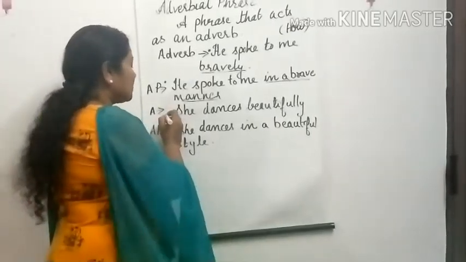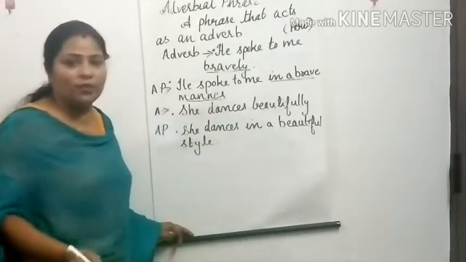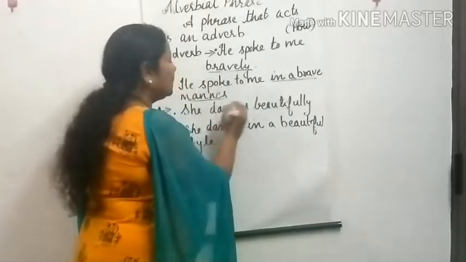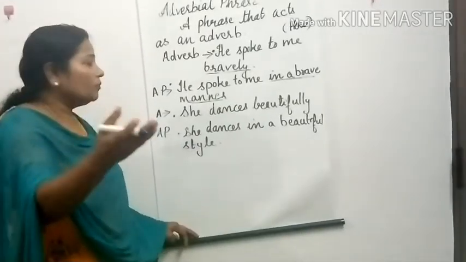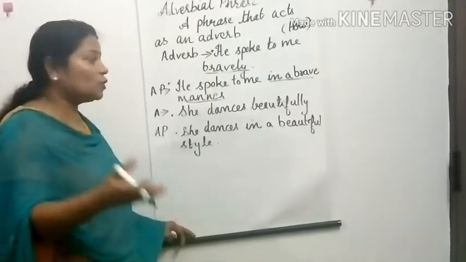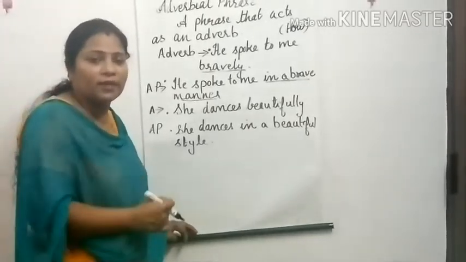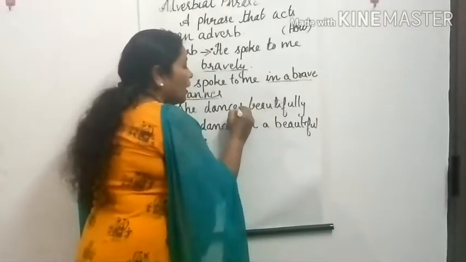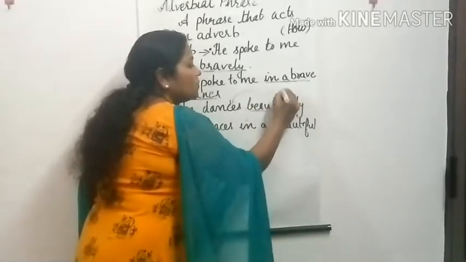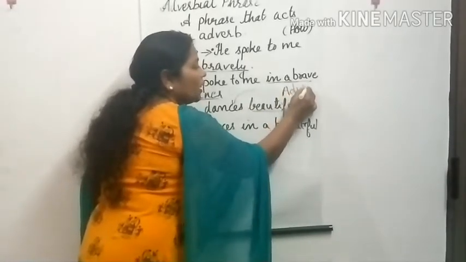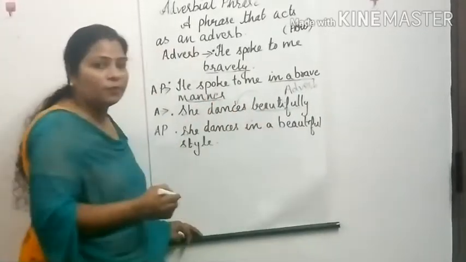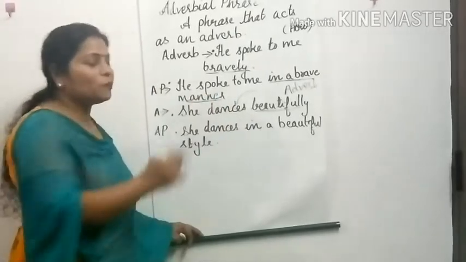And one more example: she danced beautifully. She dances beautifully. How does she dance? She dances beautifully. Again we ask the question, how did she dance? Beautifully. What does this relate to? This verb. So this becomes an adverb. This is our adverb because it is only one word, and this one word is saying about this verb or giving more information about this verb, so it is an adverb.